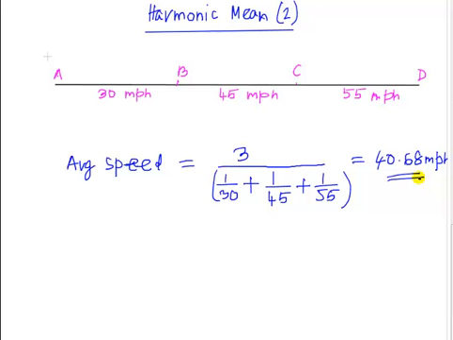Now, one thing to note, the harmonic mean, while it may be different from the arithmetic mean, is still a mean. So the average value that you get should be between your smallest and highest values. We know this at least is intuitive. We know, of course, it is correct from the previous example. But we would have been a little wary and checked our work if we got a number less than 30 or greater than 55. So again, remember, pay attention. The number of speeds that you are averaging, that's n, goes into the numerator, and then in the denominator you need the sum of the reciprocals of the speeds that you are averaging. That is the application of the harmonic mean.